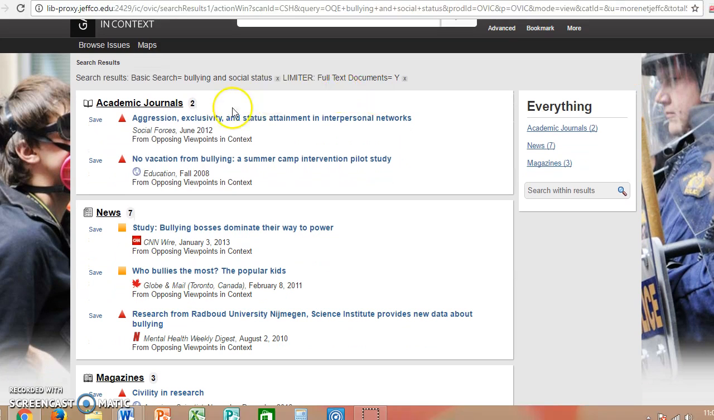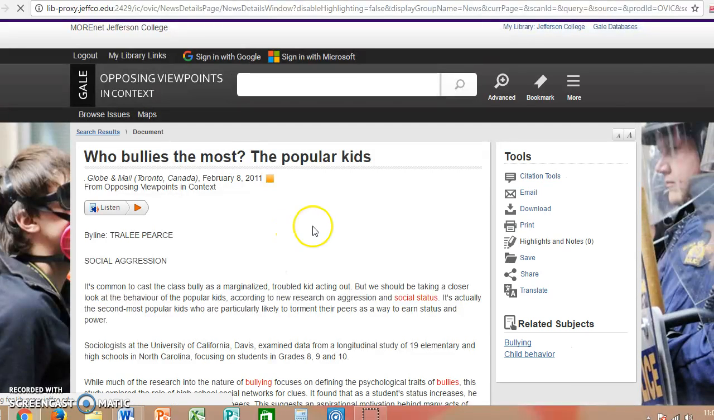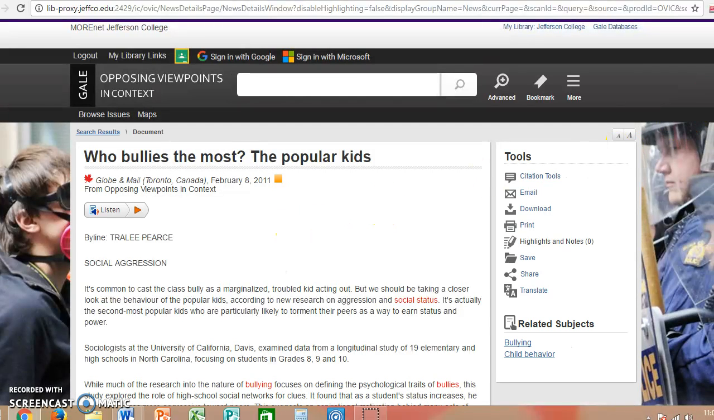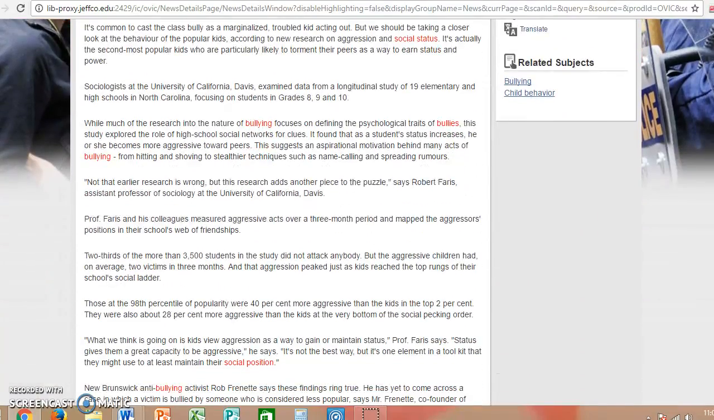Okay, aggression, exclusivity, and status attainment in interpersonal networks. No vacation from bullying, a summer camp intervention pilot study. Studying bullying bosses dominate their way to power. Who bullies the most? The popular kids. So let's look at that one. That may be useful if we're wanting to look at social status and people that are bullied. And even though that's in Canada, it's still a universal experience, so it can still apply to what's happening here. So there may be some things.